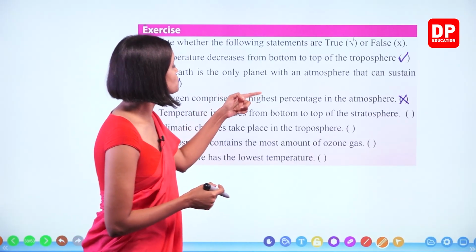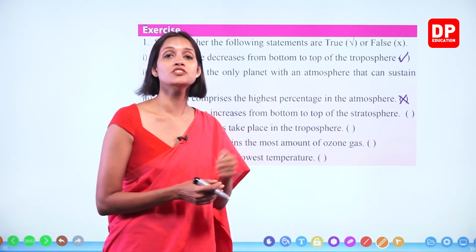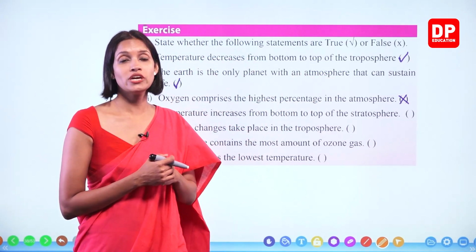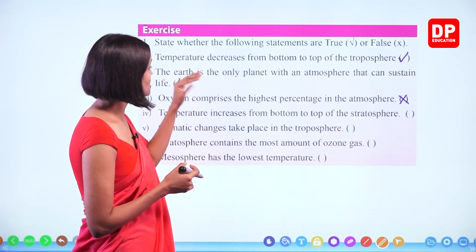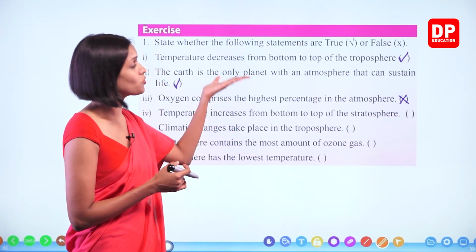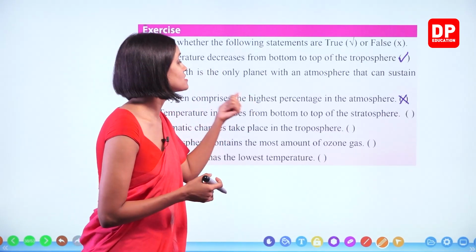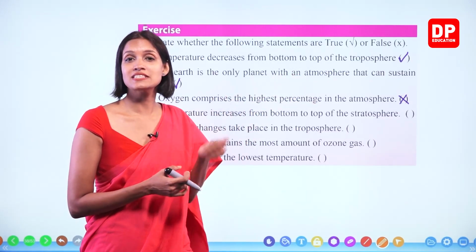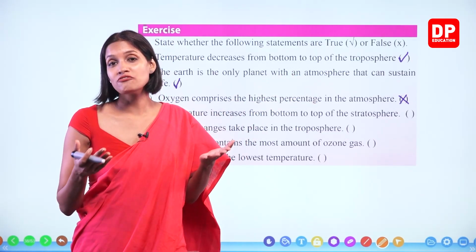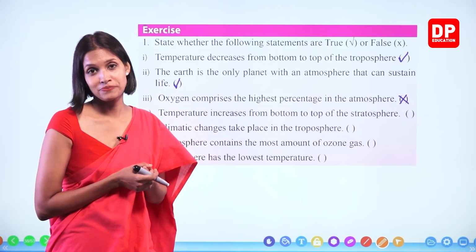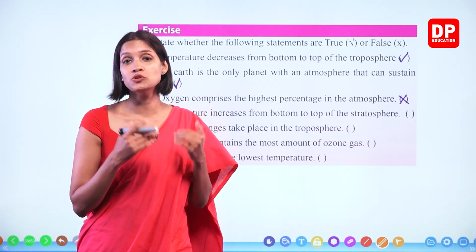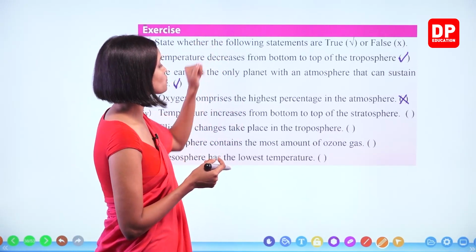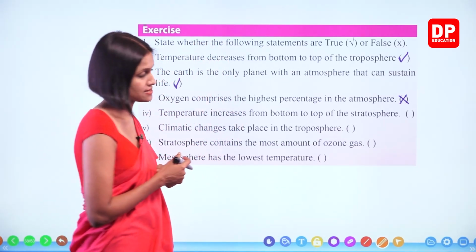Temperature increases from bottom to top of the stratosphere. The stratosphere is the second layer from Earth. In the troposphere, temperature decreases from bottom to top, but in the stratosphere, temperature increases from bottom to top. What is the reason? The presence of the ozone layer. The ozone layer absorbs the UV rays and gets heated up. Yes, that's true.